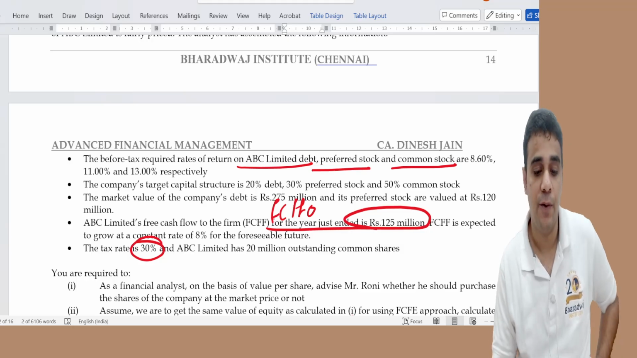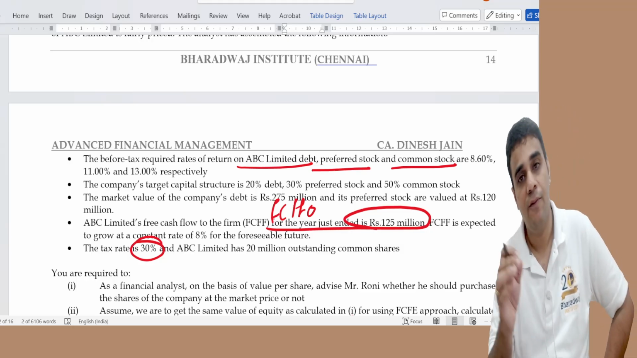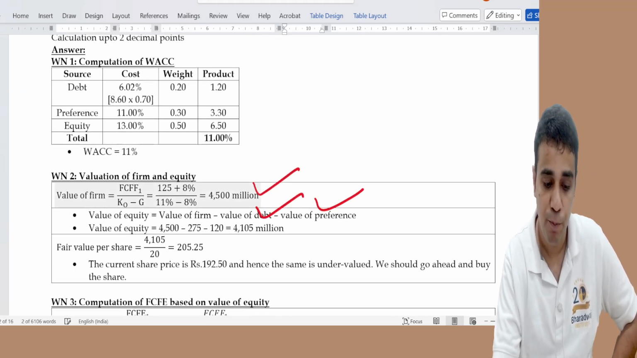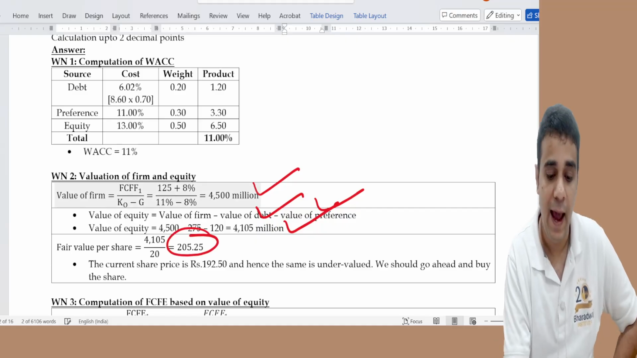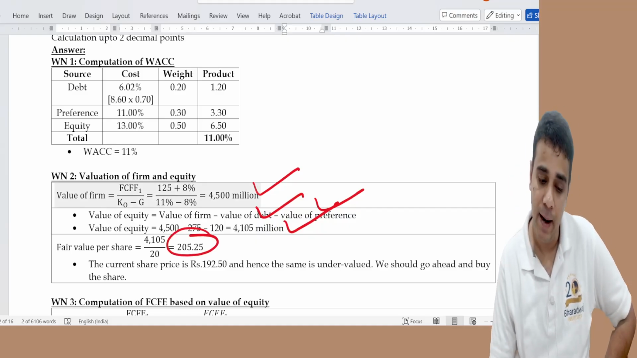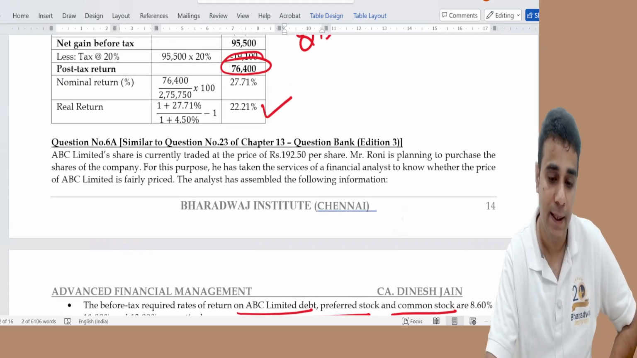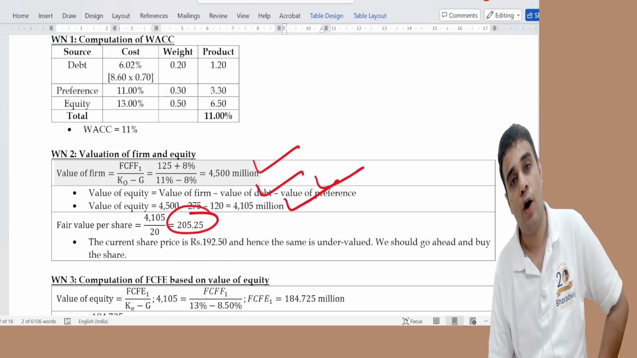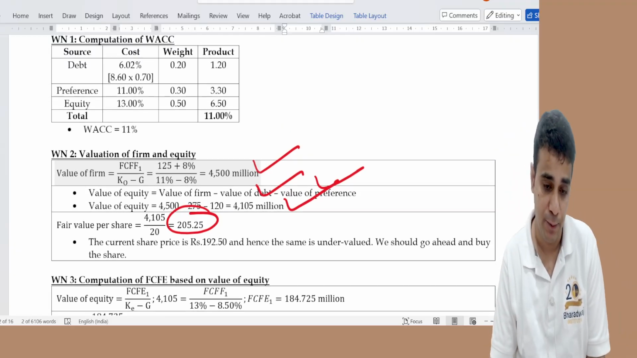From the value of firm, deduct the value of debt and the value of preference. Deduct both, and the value of equity, the fair value of share, is 205. Market is 192. Go ahead and buy. 205 is the fair value, market 192, so please go ahead and buy.